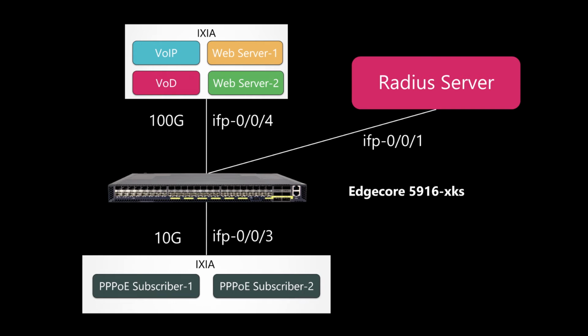Once the subscriber logs in, we need to authenticate the subscriber. RBFS stack supports both local as well as remote authentication. In this demo, we would like to authenticate the subscriber via remote. This is typically done using the Radius server. FreeRADIUS is installed on the Linux container connected via IFP001.